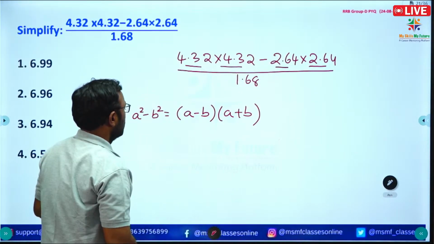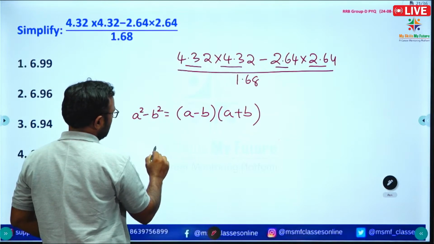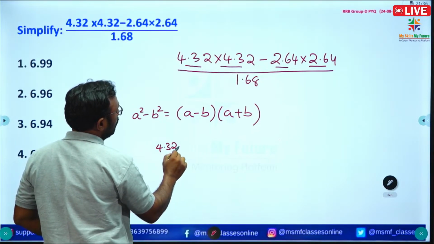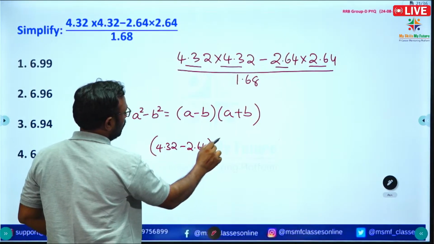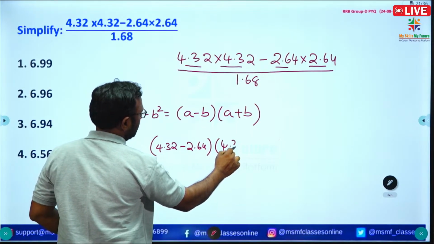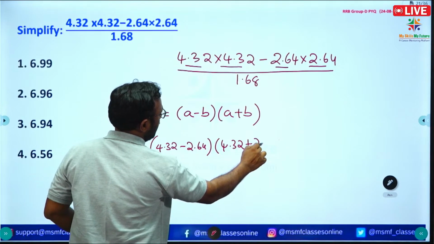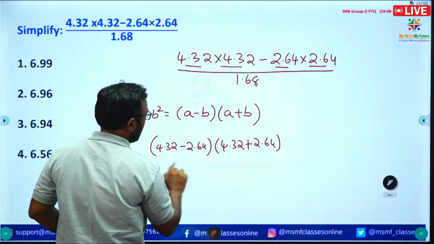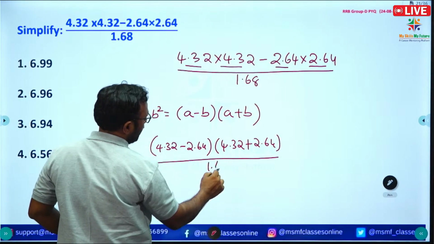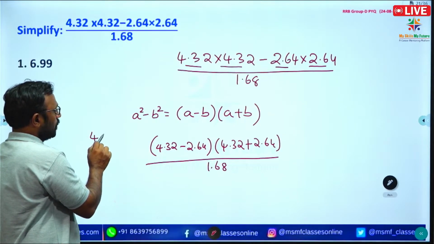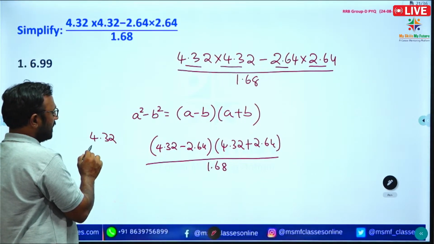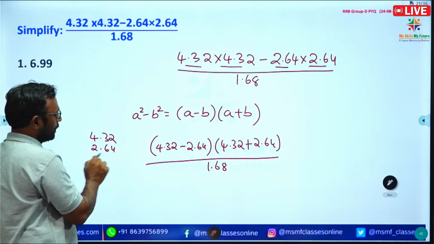Just write like this: 4.32 minus 2.64, into 4.32 plus 2.64, divided by 1.68. If you observe, see here 4.32 minus 2.64.